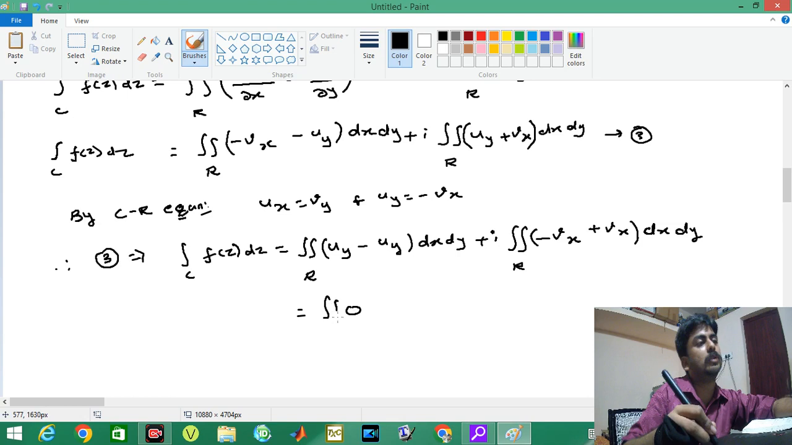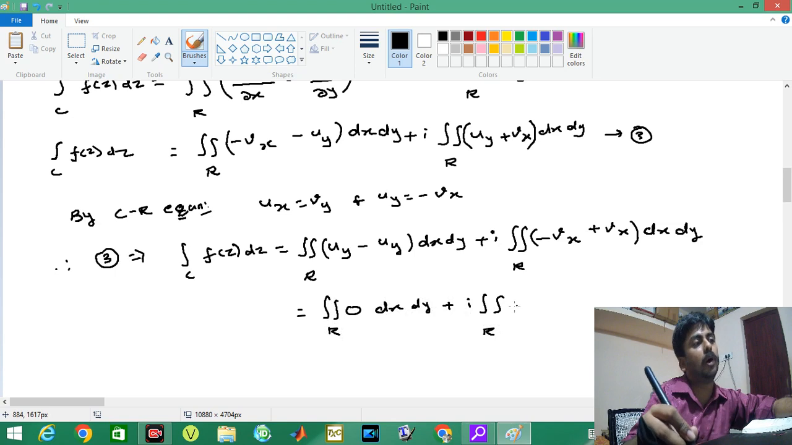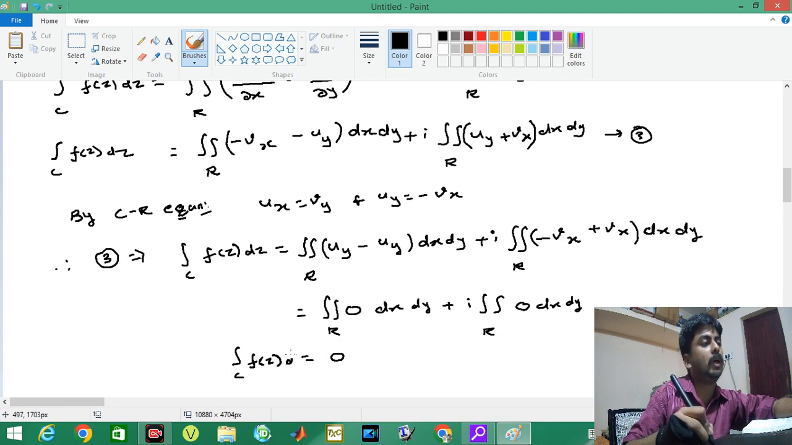So double integral over R of 0 dx dy plus i into double integral over R of 0 dx dy. This will be taken as 0. 0 plus 0 will become 0. So integral over C f of z dz equal to 0. Hence Cauchy's integral theorem is thus proved.